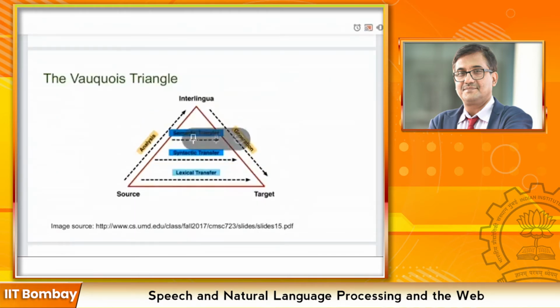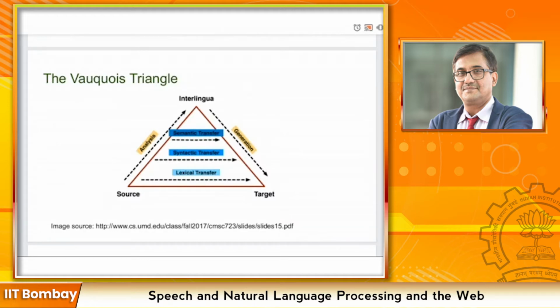So for transferring from every language to every other language, you don't have to go to the highest level of unambiguity. Like when we are transferring from Hindi to Gujarati, it is not compulsory that we go to the highest unambiguous interlingual representation. We can even work at the lexical transfer level. But when we are transferring from English to Hindi, those are more distant languages, we might have to go to a more unambiguous representation.